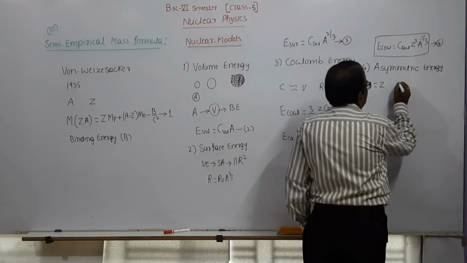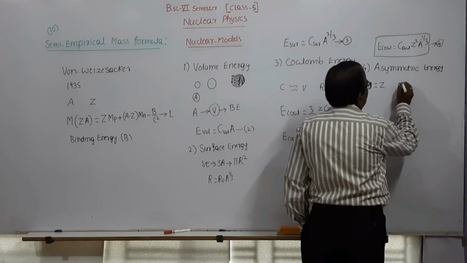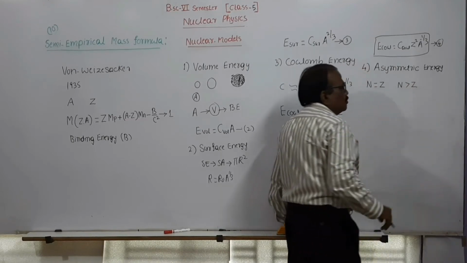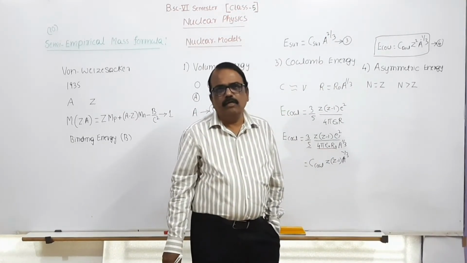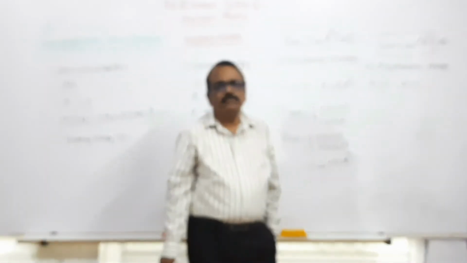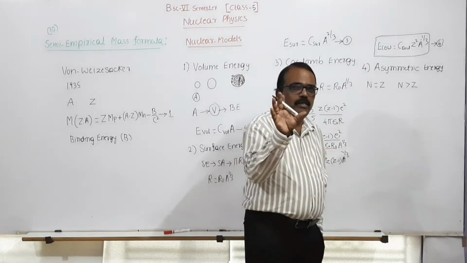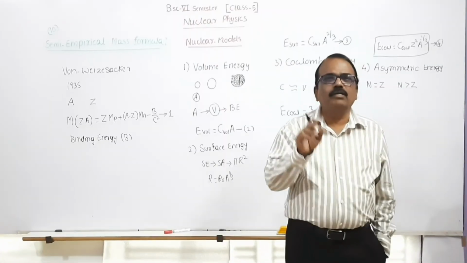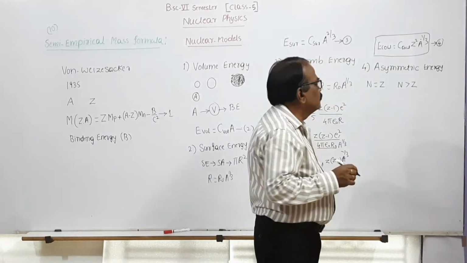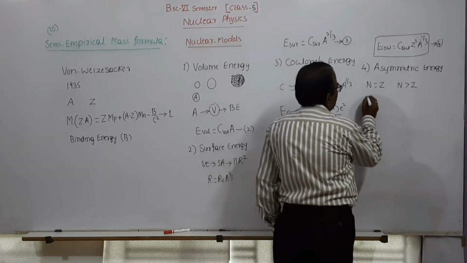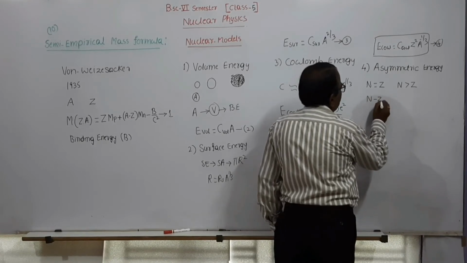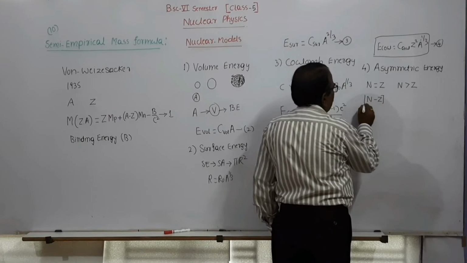If N is greater than Z, this is the case for heavier elements. The number of neutrons is more than the number of protons, and the binding energy of the nucleus goes on decreasing. How much is it decreased? It depends on N minus Z. What is this N minus Z?